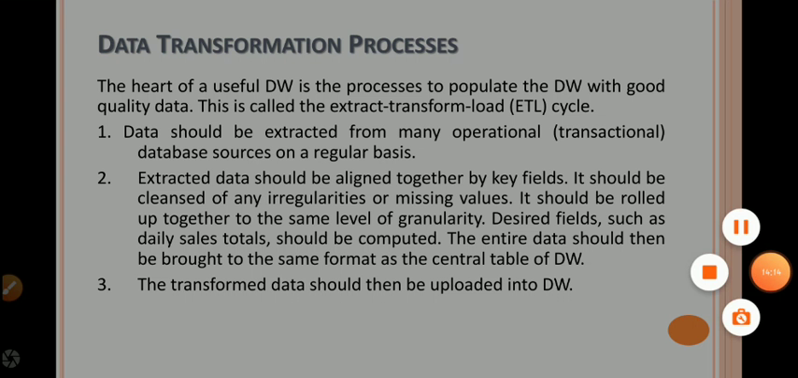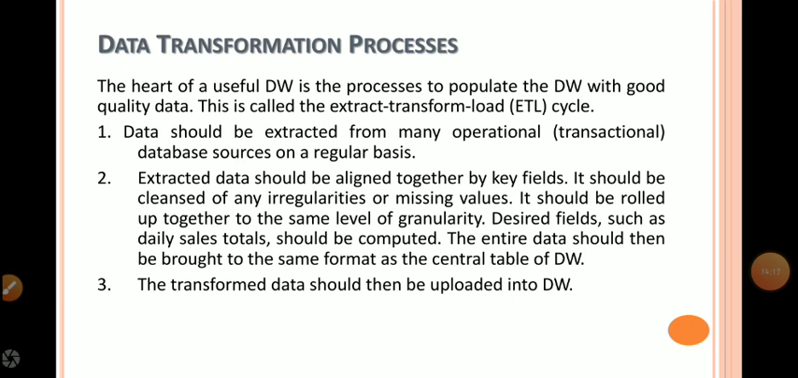Data transformation process. Data transformation is a process of converting the data, cleansing the data into the required business format, validating the data into the required format by applying the business rules. The data transformation process may consist of activities like data cleansing, data merging, data scrubbing, data aggregation.